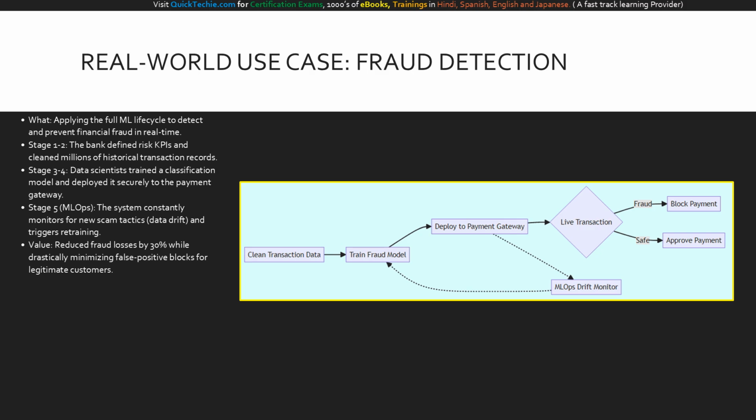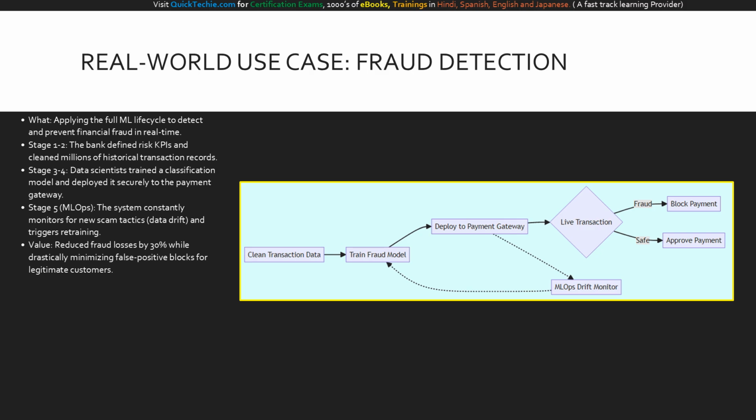Now, as transactions occur, the model scores them in milliseconds. Crucially, in stage 5, MLOps tracks performance. When scammers invent new tactics, the system detects the data drift and triggers a retraining cycle. The business value: the bank reduced fraud losses by 30% while drastically minimizing false alarms for legitimate customers. This proves the massive ROI of a well-managed ML lifecycle.